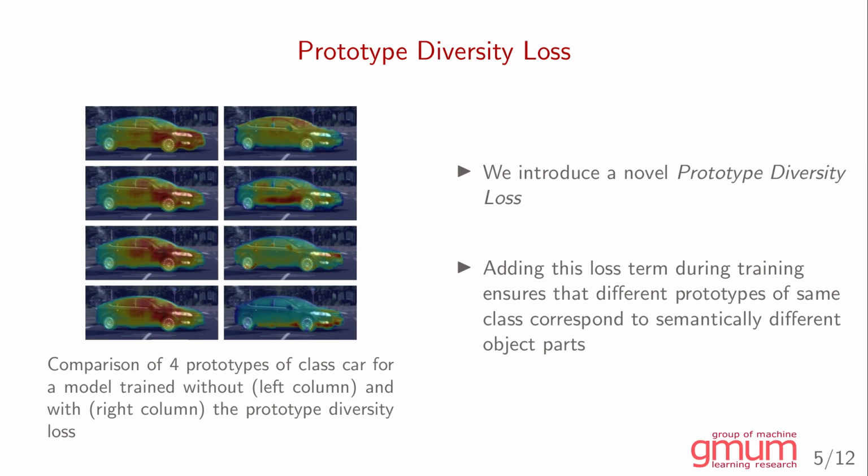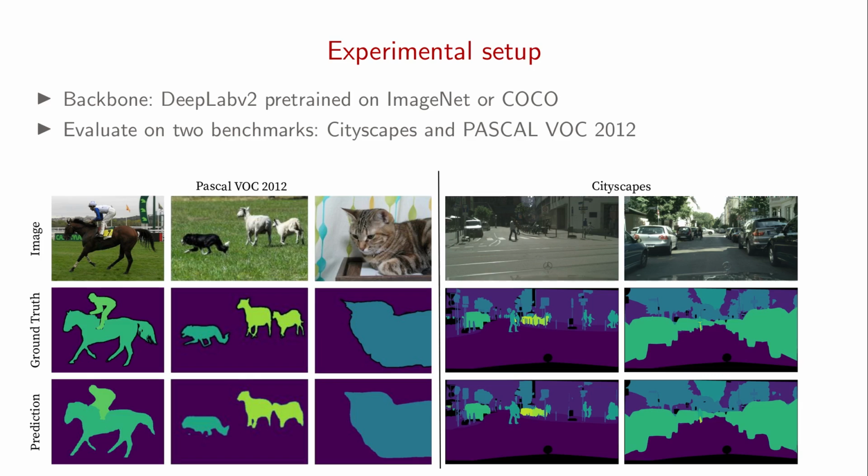We also introduce a novel prototype diversity loss. Adding this loss term during training ensures that different prototypes of the same class correspond to semantically different object parts. In our experiments, we found that adding this additional loss term increases both interpretability and accuracy of the model.